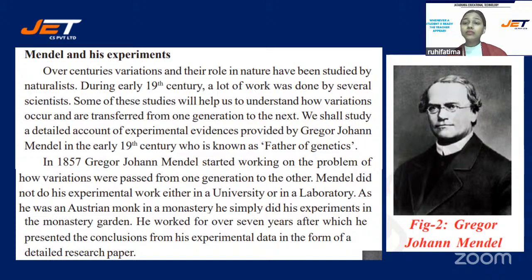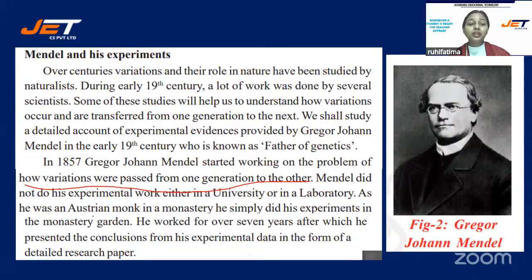In 1857, Gregor Johann Mendel started working on the problem of how variations were passed from one generation to another. Something must be responsible for passing characters from parents.